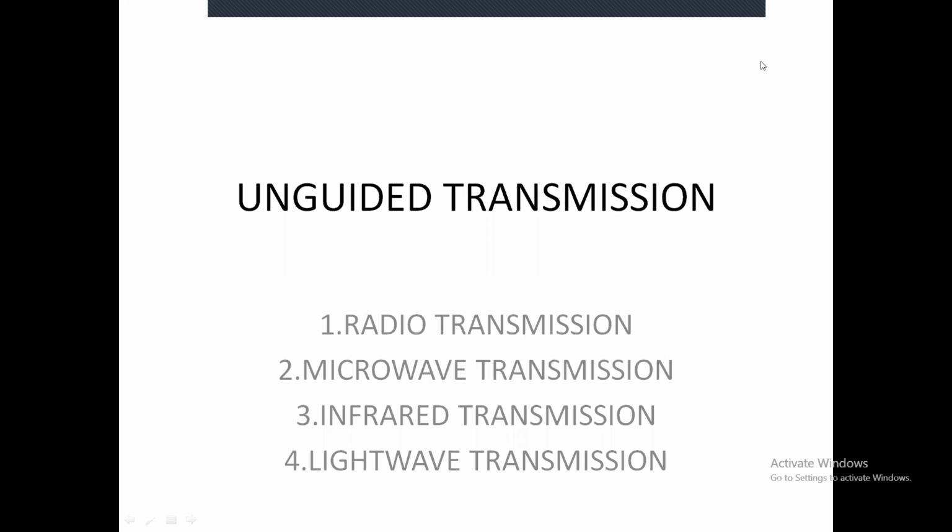The major application of radio transmission is that all our digital communication happens through it: mobile signals and everything, and television. All these come under the category of radio transmission. This is the first type of unguided transmission medium, that is radio transmission.